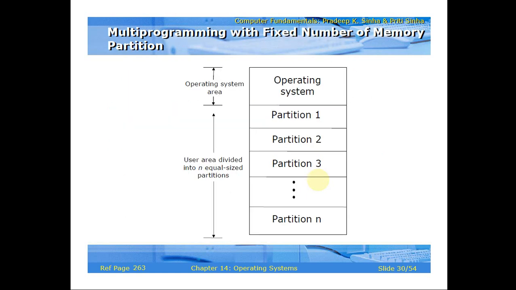Next, multi-programming with fixed number of memory partitions, the very first one. Here you can see the operating system area, where the operating system is loaded, like Windows 10 or Unix, Linux. Next, partition 1, partition 2, partition 3 up to partition n. Say there may be 15 partitions. All partitions are of the same size, so the user area is divided into n equal sized partitions for multi-programming with a fixed number of memory partitions.